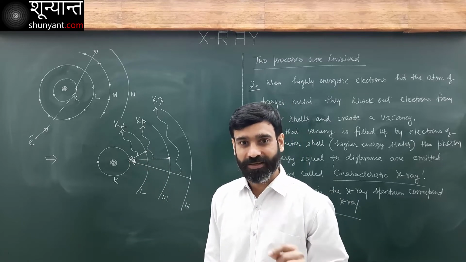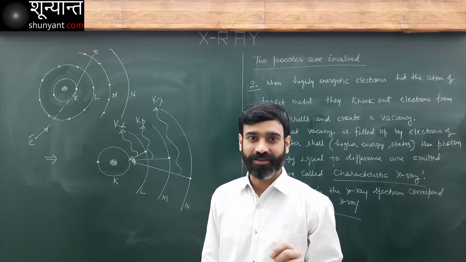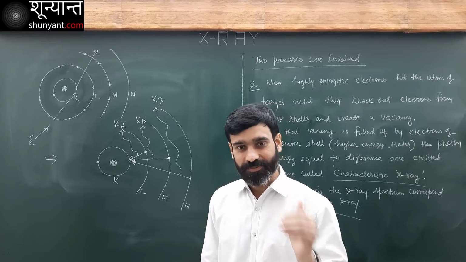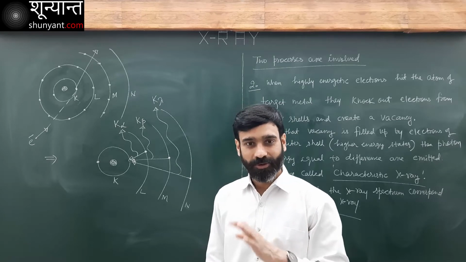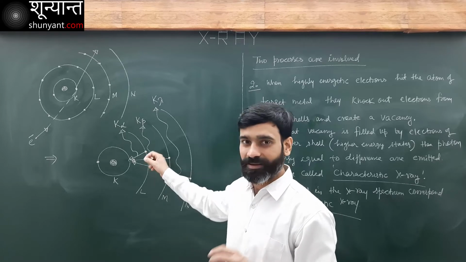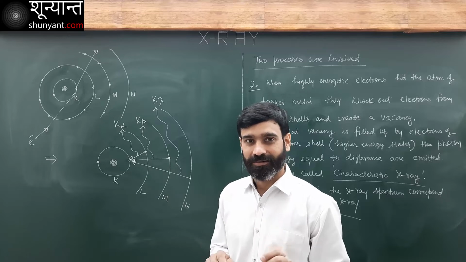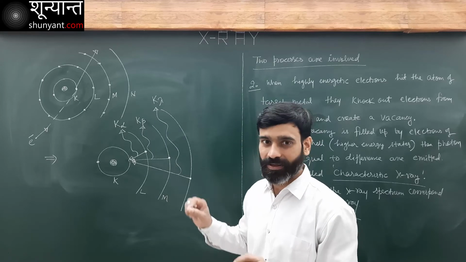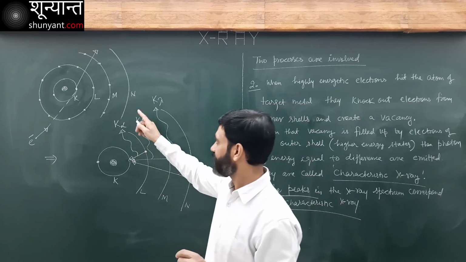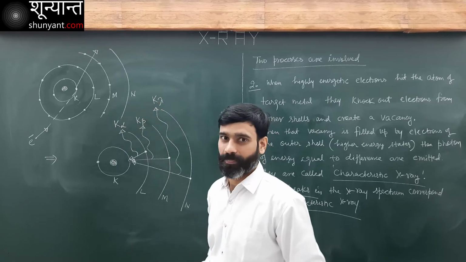And this energy difference depends on the metal. The minimum wavelength, lambda minimum, in the continuous part of the spectrum does not depend on the metal, it depends on accelerating voltage. But here, they depend only on the metal. Each metal is going to have different values for the energy of K alpha, K beta, K gamma.